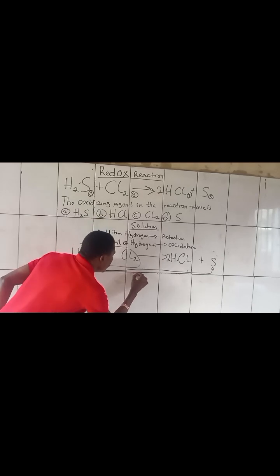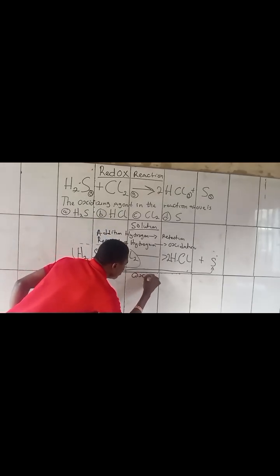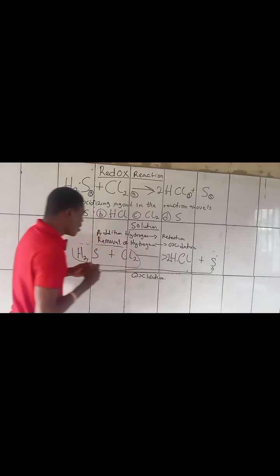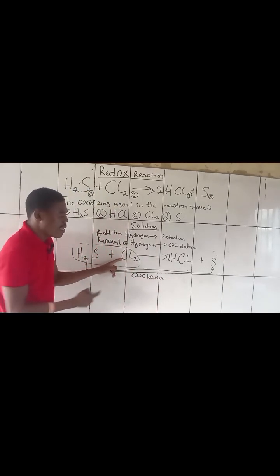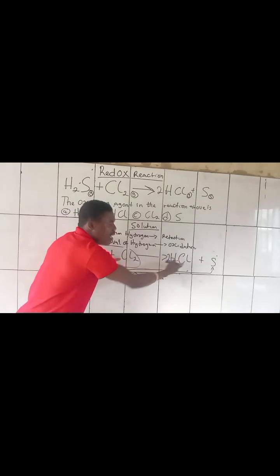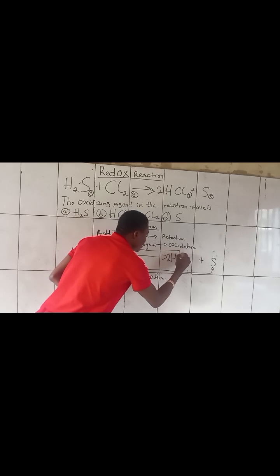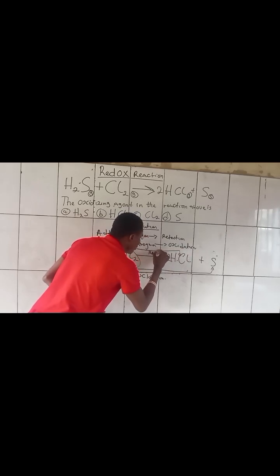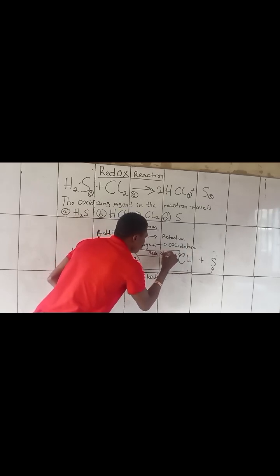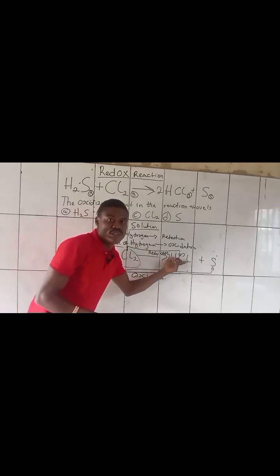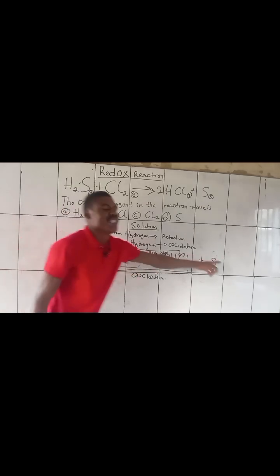That's what we call oxidation. If you check chlorine gas to chlorine on the product side, hydrogen is added. If hydrogen is added, we call it reduction. So chlorine has been reduced, sulfur has been oxidized.